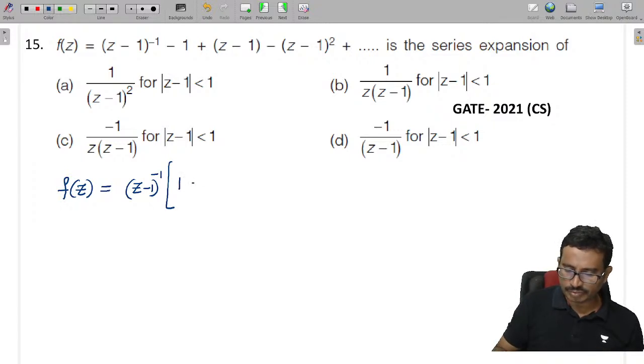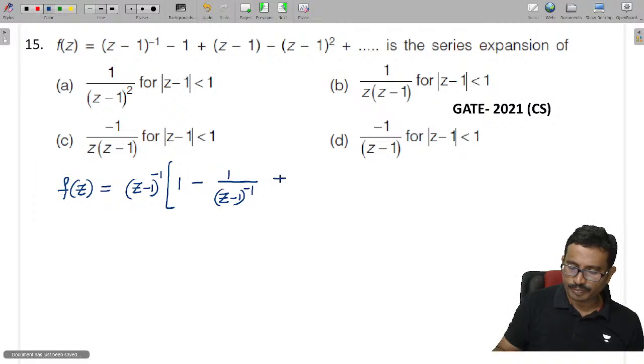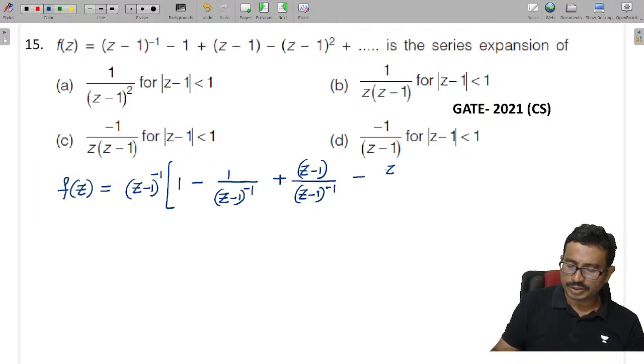This is 1 minus 1 by z minus 1 whole power minus 1, plus z minus 1 by z minus 1 whole power minus 1, minus z minus 1 whole square by z minus 1 whole power minus 1.